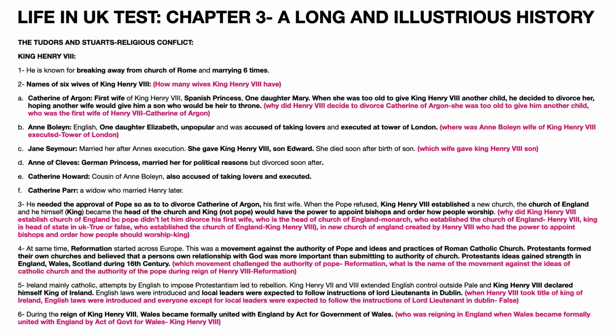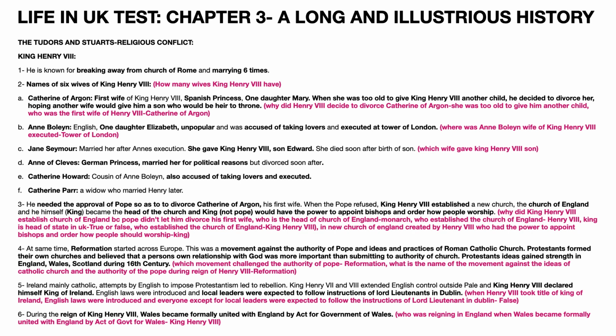She was the first wife of King Henry VIII. She was a Spanish princess and she had one daughter, Mary. When she was too old to give King Henry VIII another child, he decided to divorce her, hoping another wife would give him a son who would be heir to the throne. The questions asked are: why did Henry VIII decide to divorce Catherine of Aragon? The answer is: she was too old to give him another child. Another question asked is: who was the first wife of Henry VIII? The answer is Catherine of Aragon.